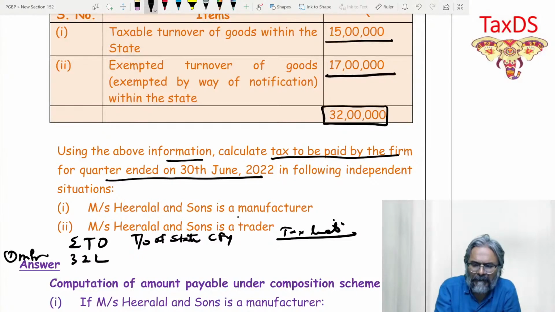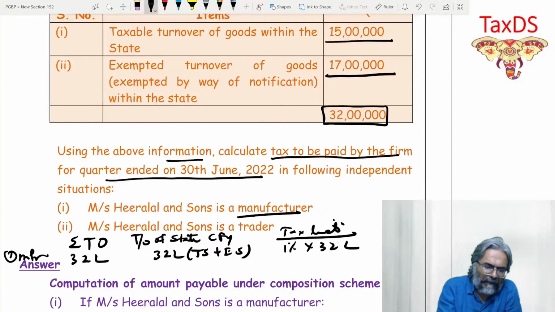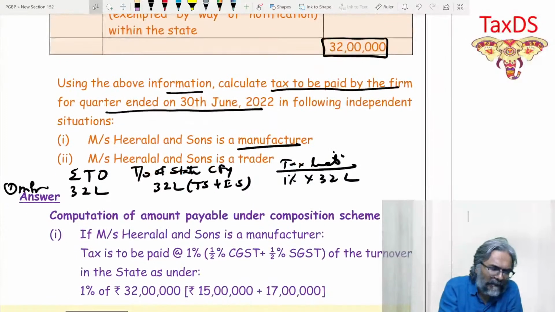Turnover of the state, if he is a manufacturer, does it include both the exempted as well as the taxable turnover? Yes. So in this case, taxable supply plus the exempted supply both would be considered in this context. And now the rate, what is the rate? 1%, 0.5 and 0.5 each. 1% of 32 lakhs.